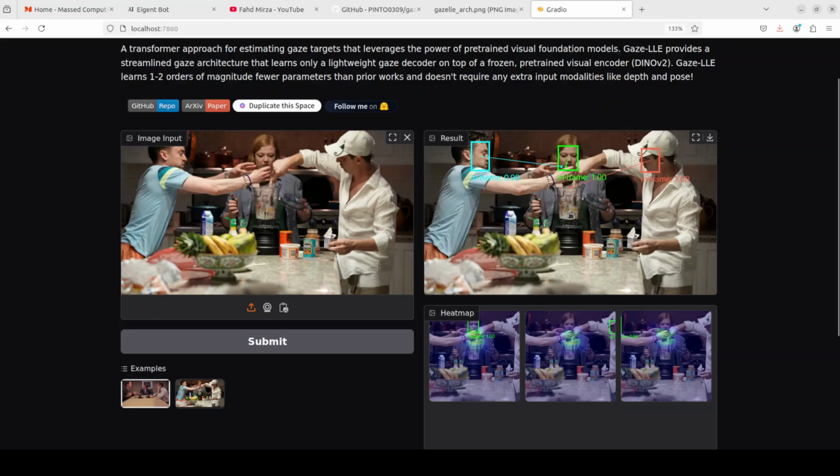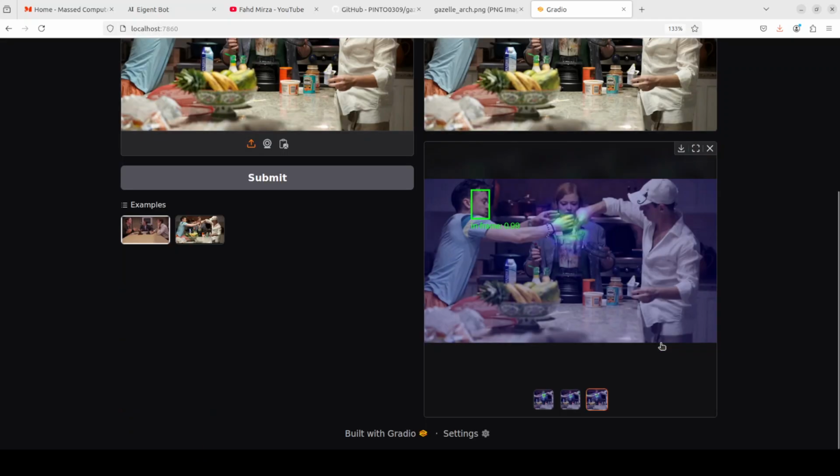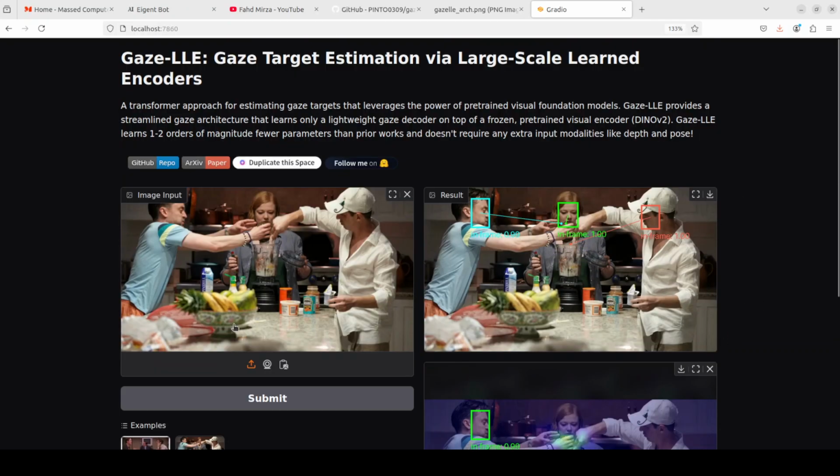Not only the gaze detection like this and this, he's looking here, and then this is a heat map. Interesting. So wherever the gaze is going, it has generated that heat map like this. Cool, interesting. Okay, let's try out one example from our own local system.